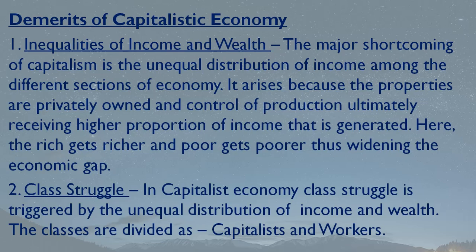First of all, we can see that there is unequal distribution of income and wealth. As we already discussed, the poor get poorer and the rich get richer. It happens because the factors of production are privately owned by some individuals, so they control everything. Whatever income is generated by selling those goods and services, they keep a large amount of profit with them, and they give very little salary to the workers.